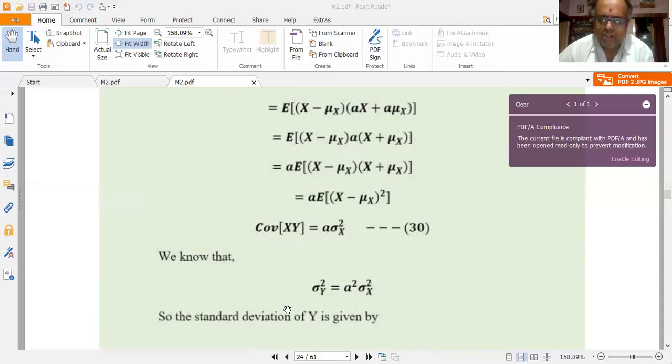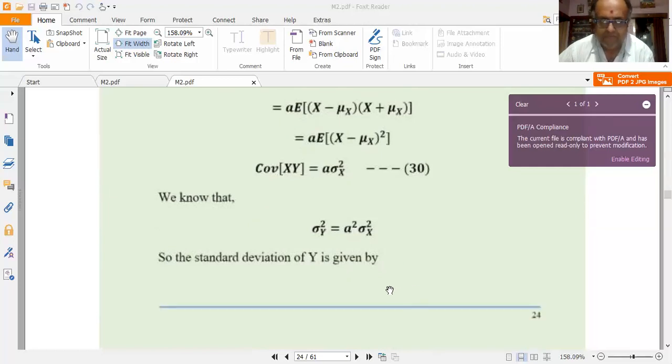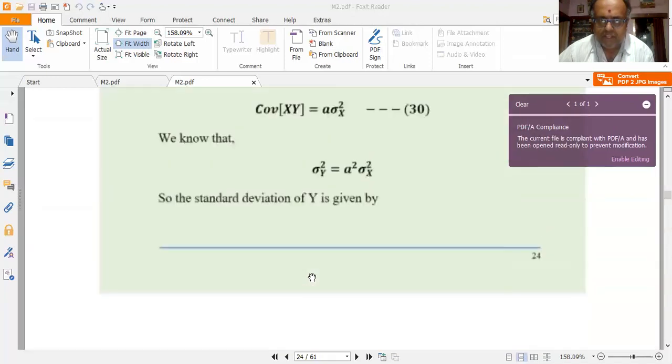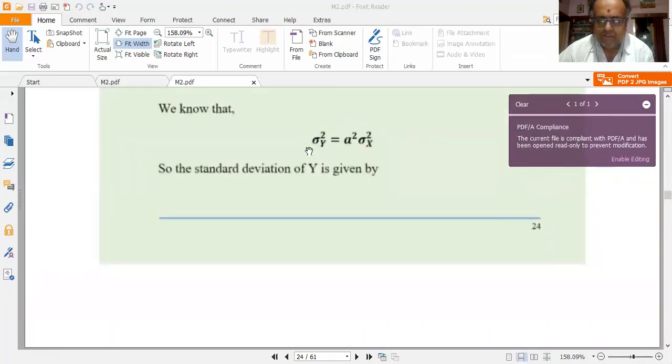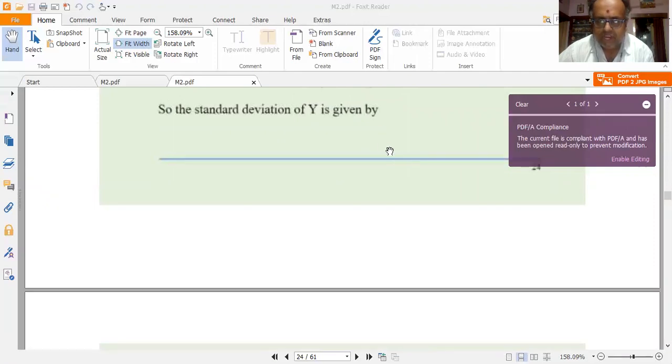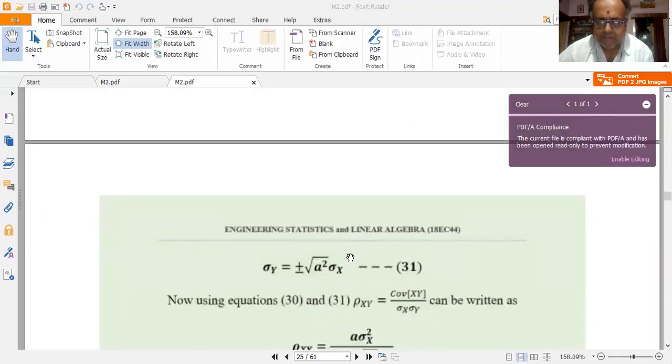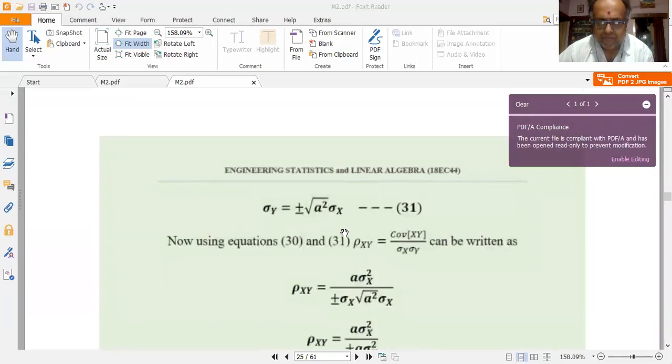Also, I know that sigma y squared is equal to a squared into sigma x squared. This we have discussed in the previous modules. So the standard deviation of y is simply obtained by taking the square root on both sides. So sigma y is given by plus or minus square root of a squared sigma x squared, or plus or minus a sigma x. Call it equation 1.